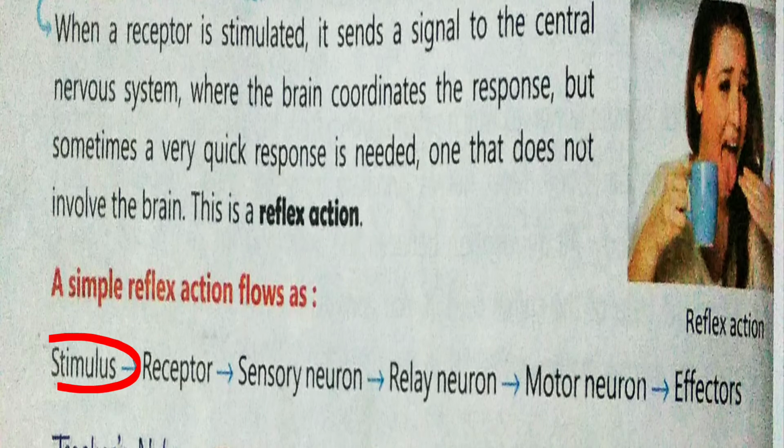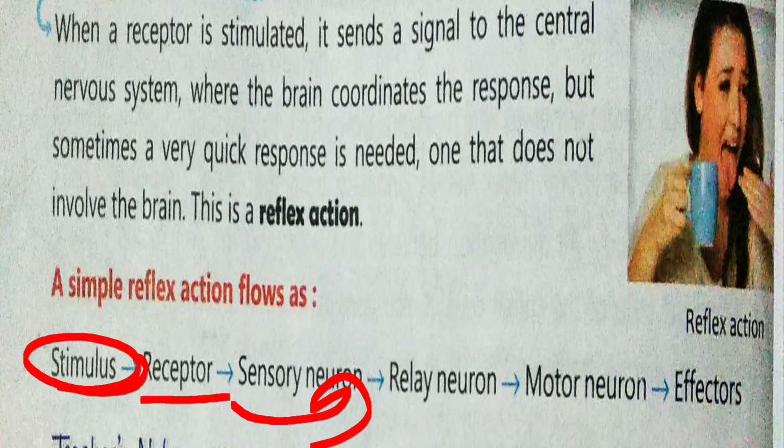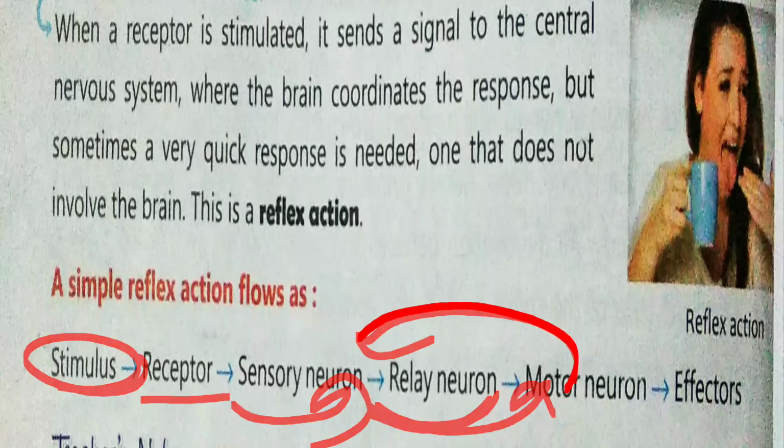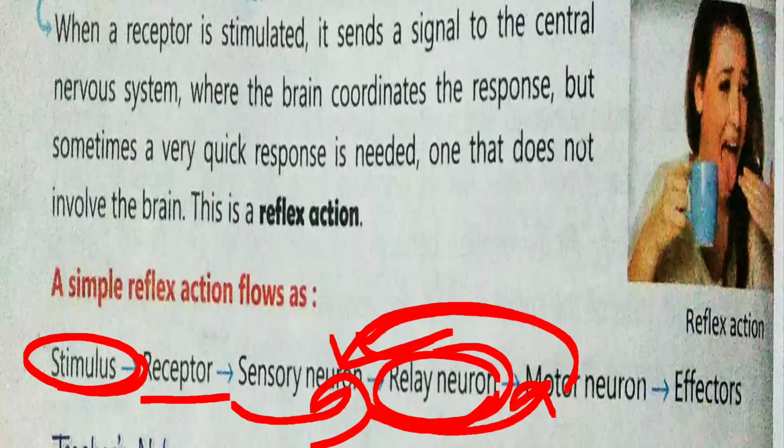So stimulus, when we feel the pain, the receptor, then it goes to the sensory neuron with the information, then the decision, and to the relay neuron. This is a relay neuron between the motor neuron and sensory neuron, which does the work of both sensory and motor. वो sensory neuron से आपकी इंफॉर्मेशन लेके जाता है और फिर मोटर न्यूरॉन से दोबारा आपकी बॉडी में इंफॉर्मेशन लेके आता है. तो बीच में आपका कनेक्ट है रिले न्यूरॉन.